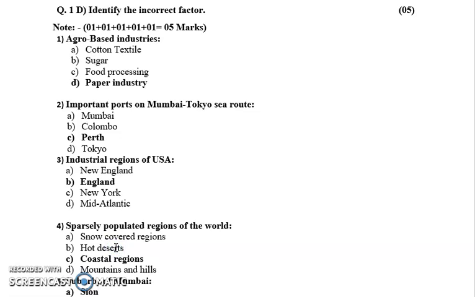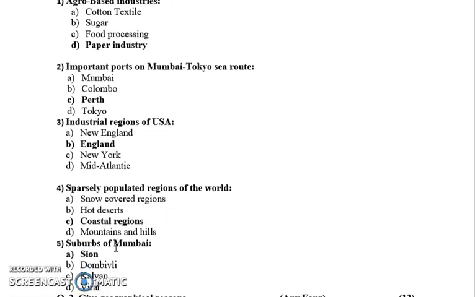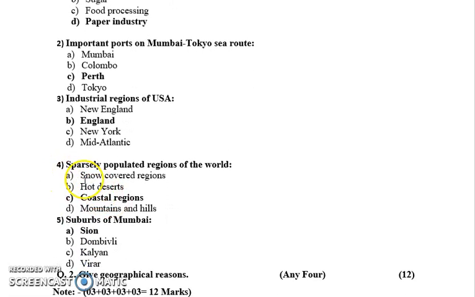Next, you have the sparsely populated regions of the world. So you have options like snow-covered regions, hot desert, coastal regions, and mountains. Now all of these, the snow-covered areas, hot deserts, mountains and hills, have less population. The coastal areas are densely populated. So coastal area is the incorrect statement.